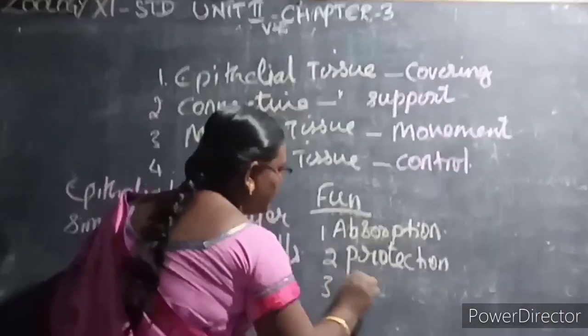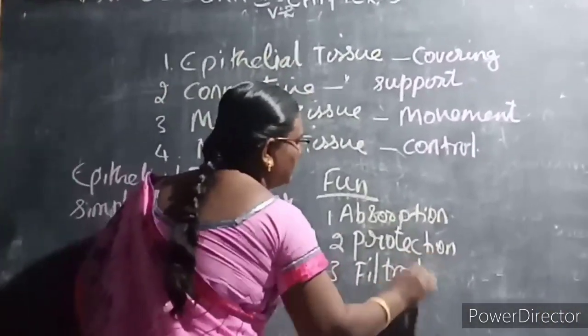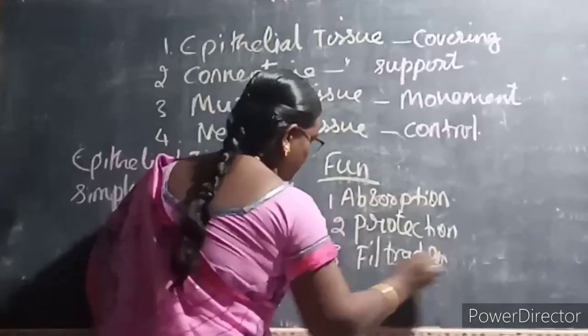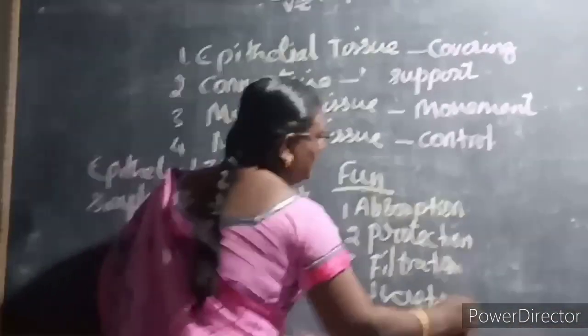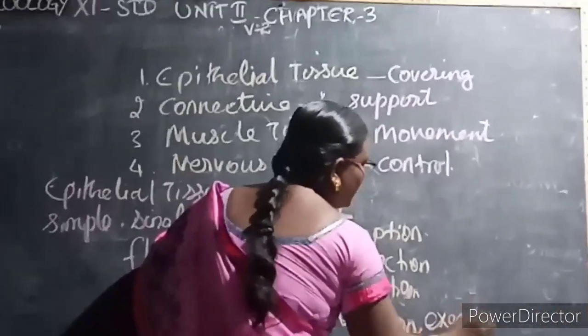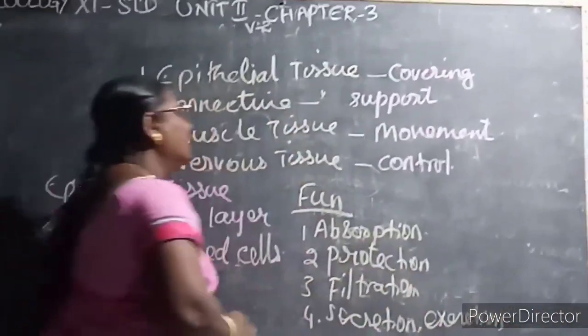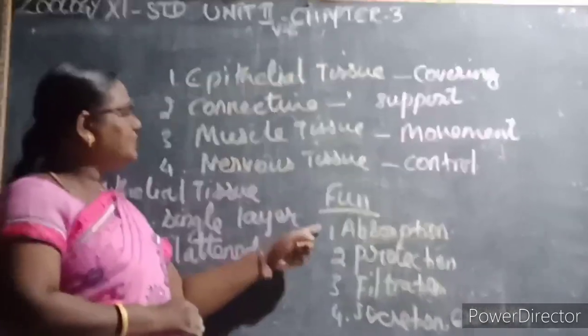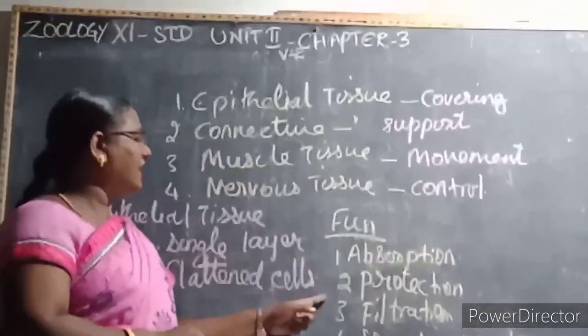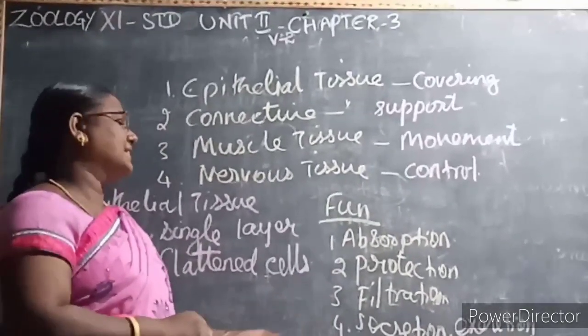Then our third function is filtration, then secretion and excretion. So it's a 2-mark question: What are the functions of the epithelial tissue? What is the first function? Absorption, protection, filtration, secretion and excretion.